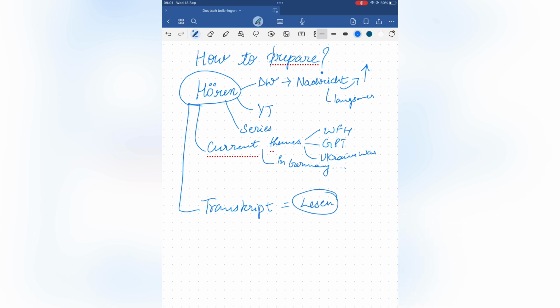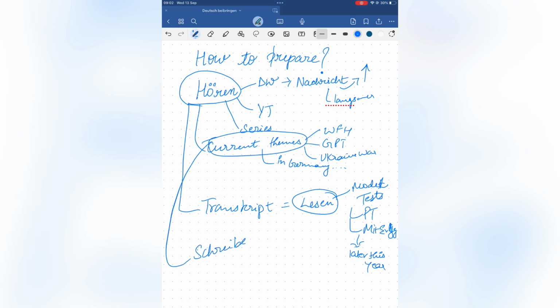We can practice our Lesen part with transcripts of our C1 books or the old preparatory books, but in all likelihood, maybe Prüfungstraining and Mit Erfolg will be released much before the C1 new pattern exam.